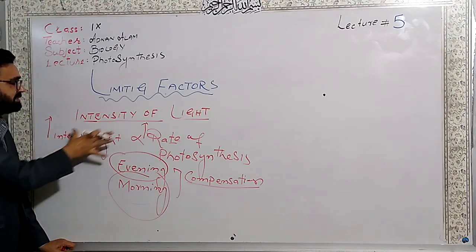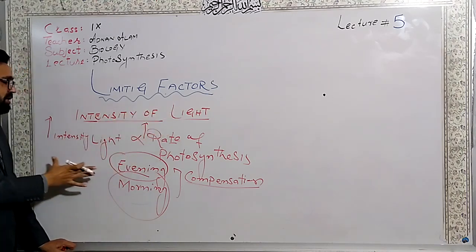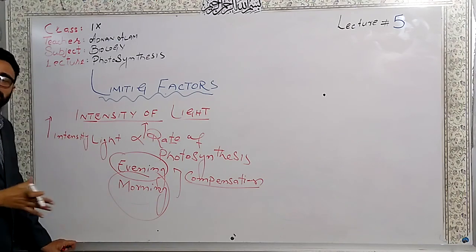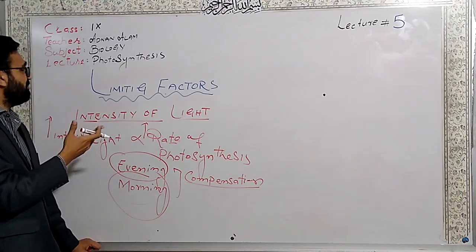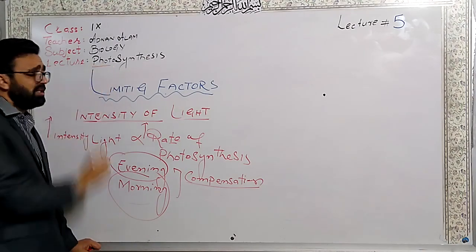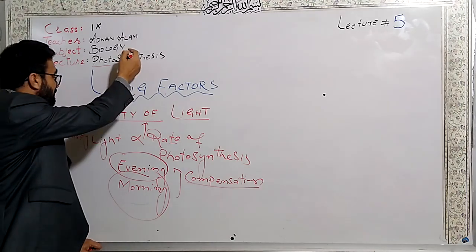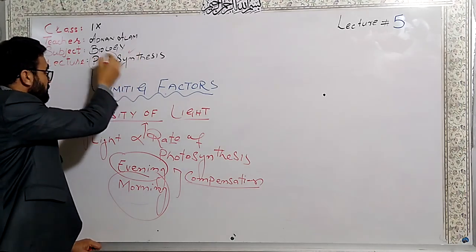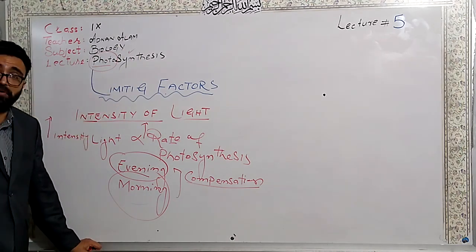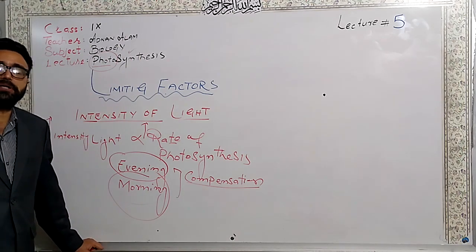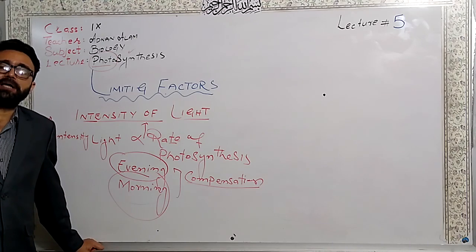So dear students, if you see the name of the process, photosynthesis, photo means light, so light is very important for the photosynthetic process.